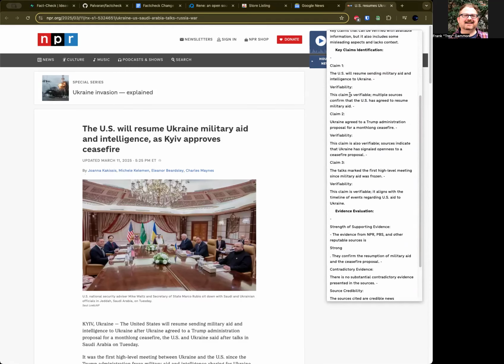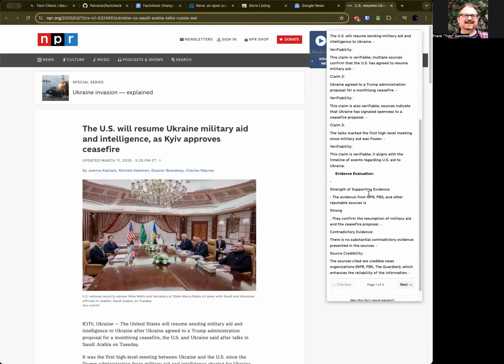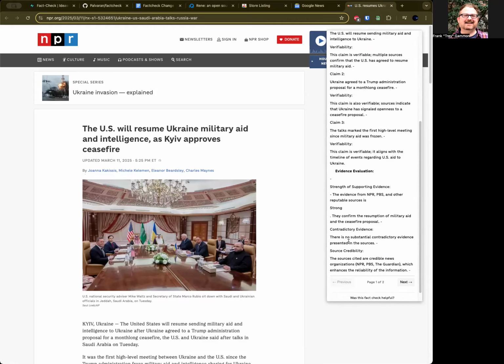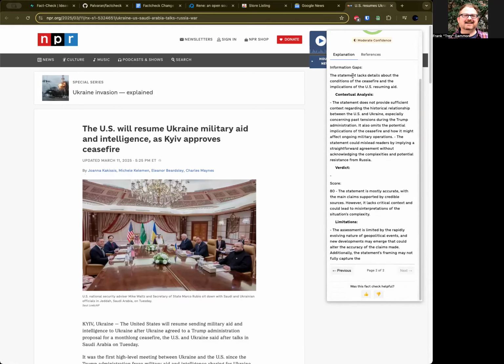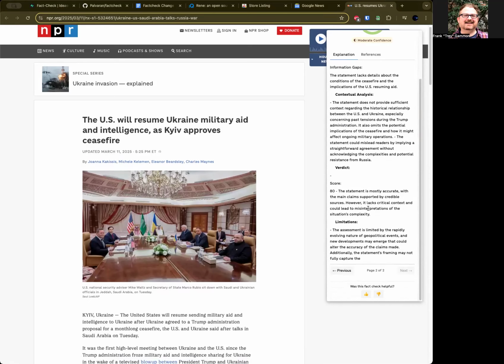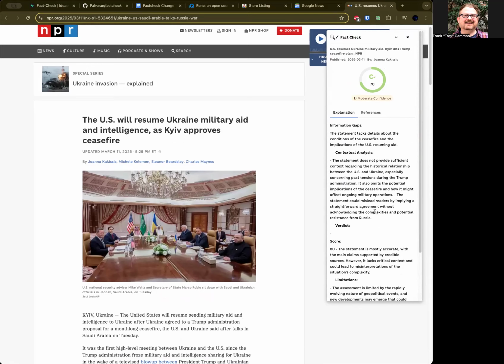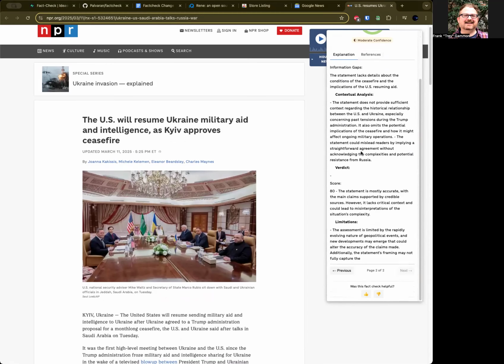We got some different claims here. Verifiability, that's verifiable. Sources indicate, also verifiable. Strong, no contradictory evidence, and source credibility. Statement lacks details about the conditions of the ceasefire, though, which lowers it. Makes sense. Score 80. The statement is mostly accurate with the main claims supported by credible sources, but it lacks critical context and could lead to misinterpretations. But here I got a 70, so I need to fix that. Okay, note to self, fix that in a second.